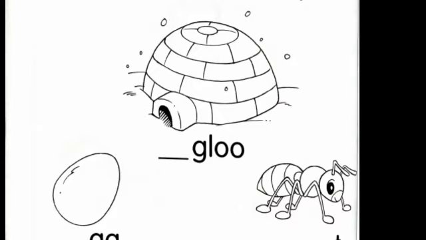Now the picture in the middle. Eskimos live there. Now let me say the word first. Igloo. Igloo. Can you hear the beginning sound when I say igloo? Now what letter makes the ih sound? Yes, it is the letter I. So write the letter I there.